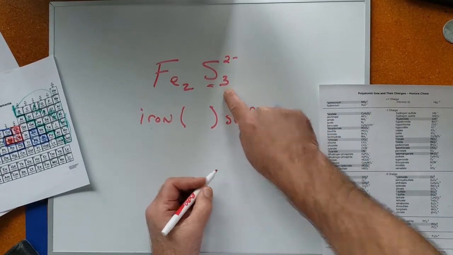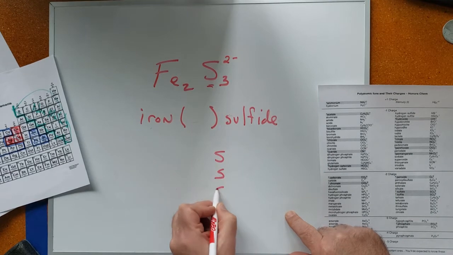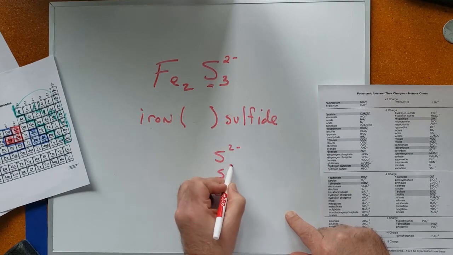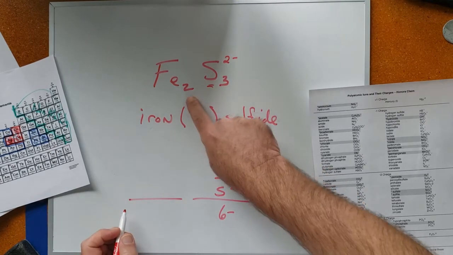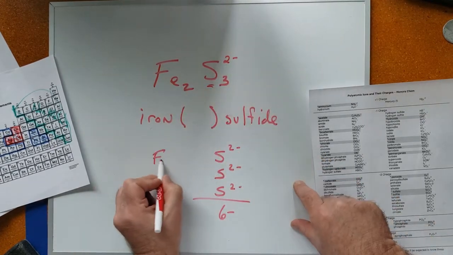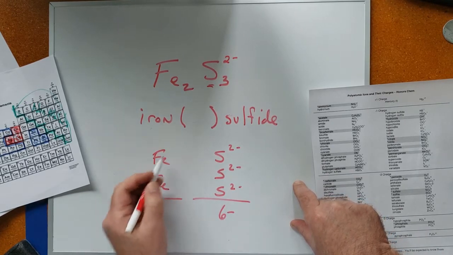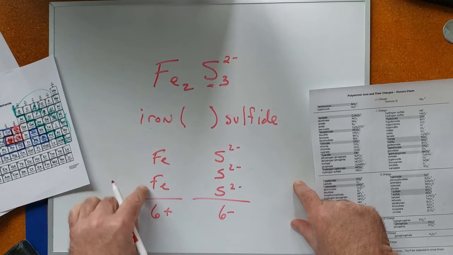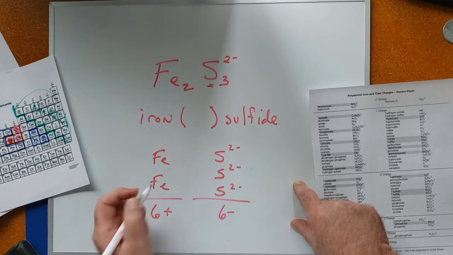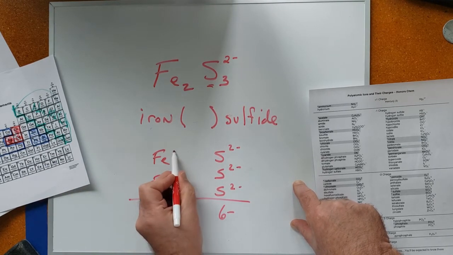But there are 3 of them. So sulfur, sulfur, sulfur, 2 minus, 2 minus, 2 minus gives us a total of 6 minus, which means the 2 irons, Fe and Fe, whatever they are, have to be 6 positive. Well, what does each iron have to be? If the total is 6 positive, it's got to be 3 positive.